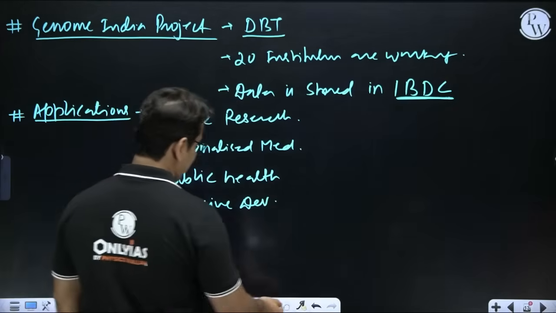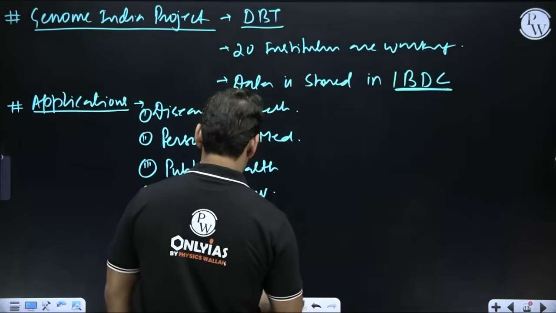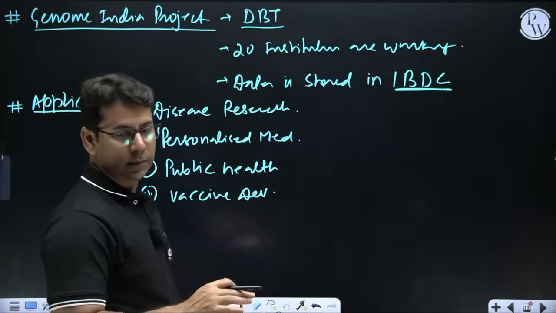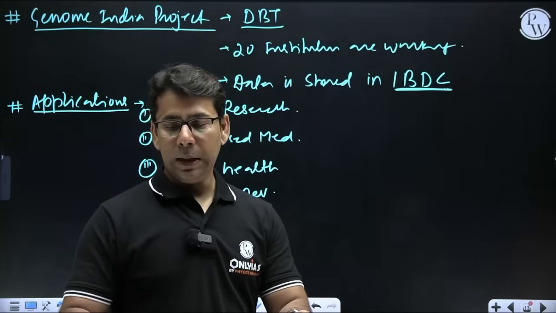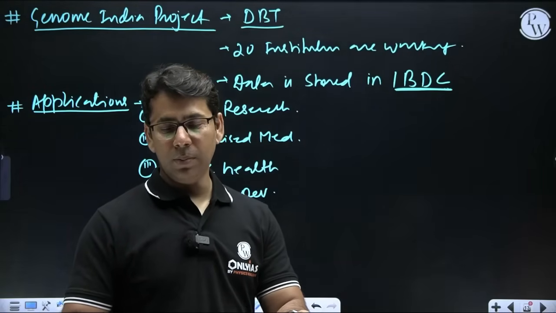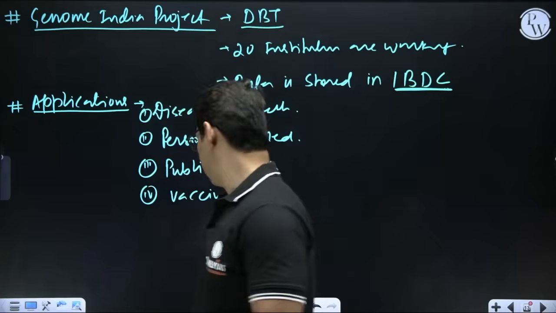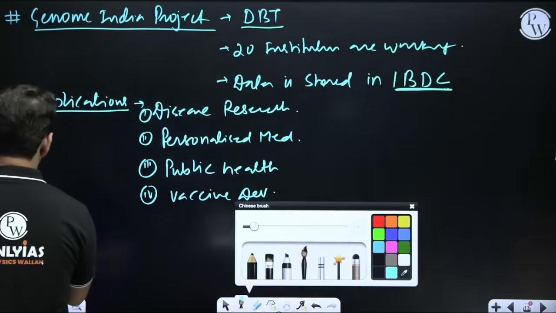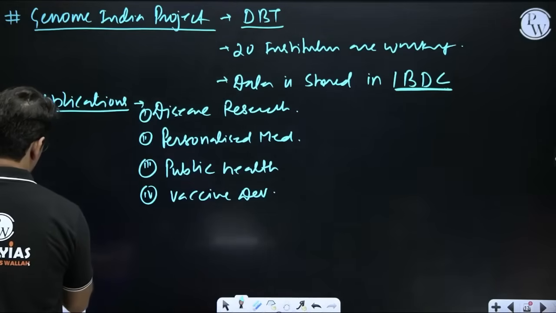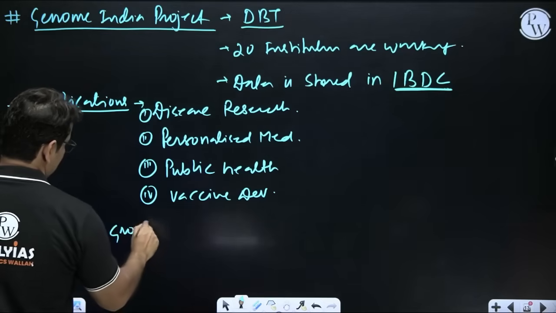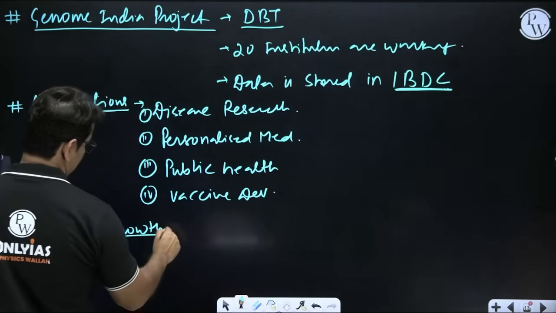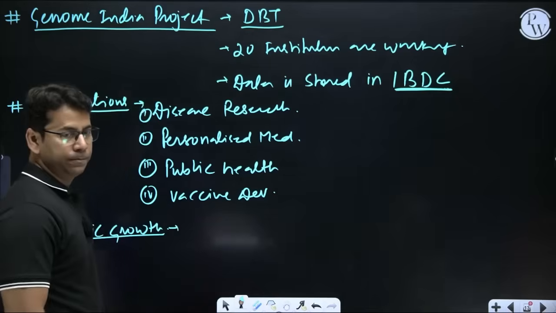Now they are talking about one more thing, that is economic development, right? They also talked about economic growth. So how economic growth will be linked to it, right? So if we talk about economic growth, first thing, biotechnology is an upcoming area.